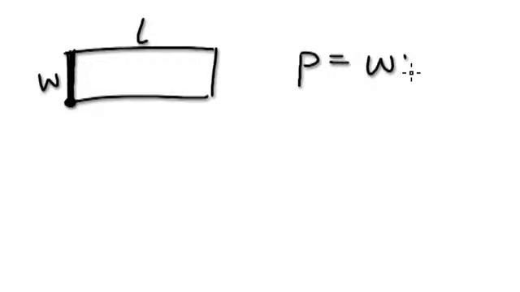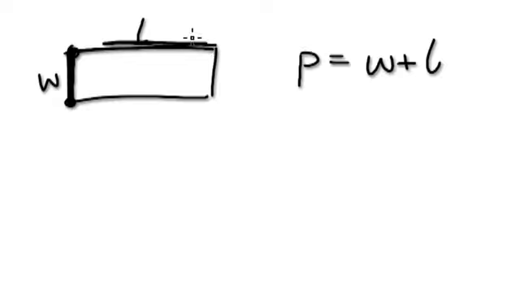Let's go back to our rectangle here. Let's say we've got a rectangle. This is W and the length is L. The formula for the perimeter is like an ant walking, the distance that an ant has to walk around this shape. So it would be W here plus L.